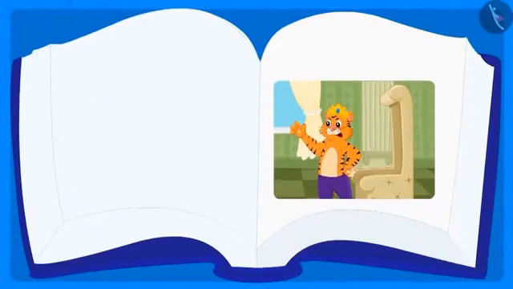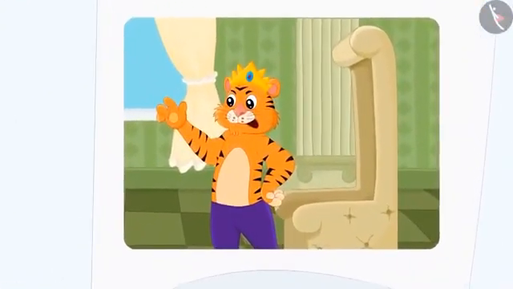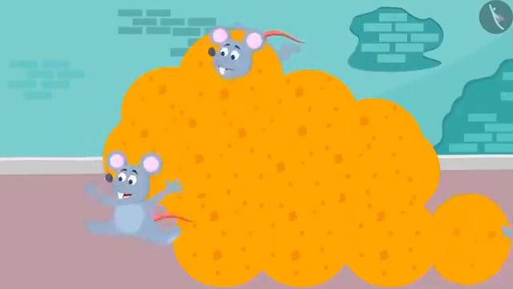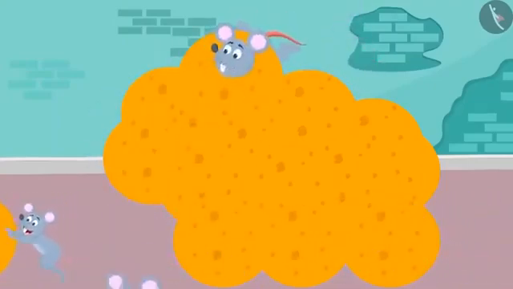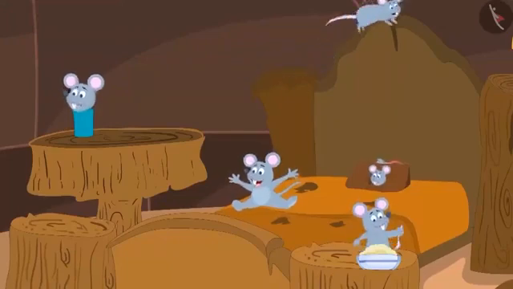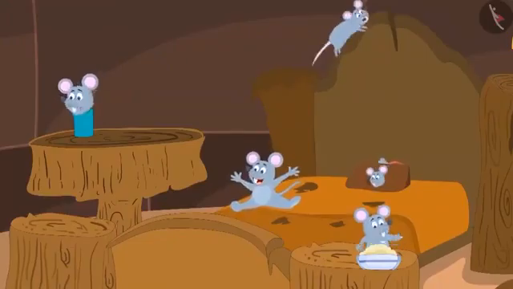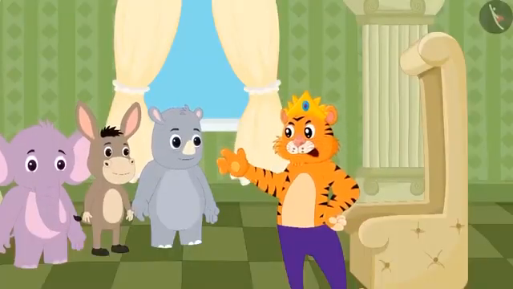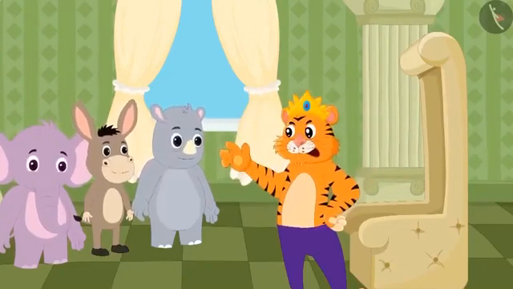The name of the first story is Piper. Many years ago, when Sher Khan's great-grandfather was the king, lots of rats came to his kingdom all of a sudden. The rats had created panic in the entire kingdom. They used to enter the houses in the village and quietly eat all the food. The king made an announcement in the village that whoever will be successful in getting the rats out of the village will be given a reward.